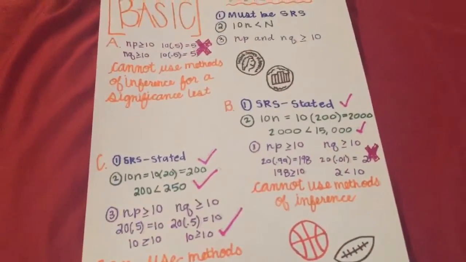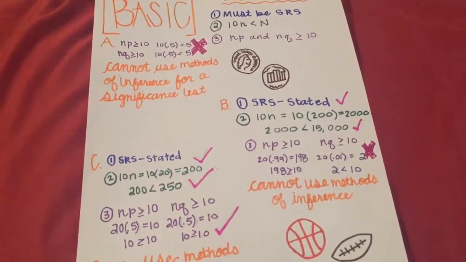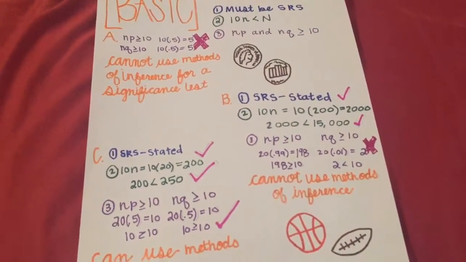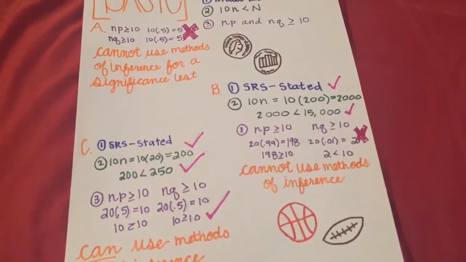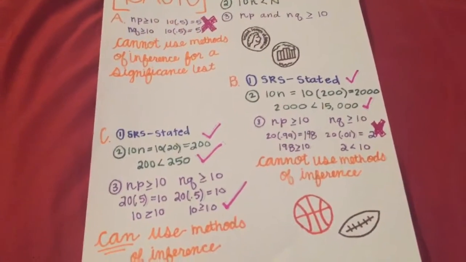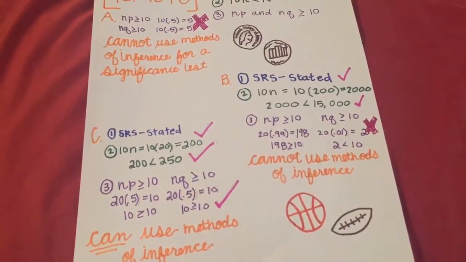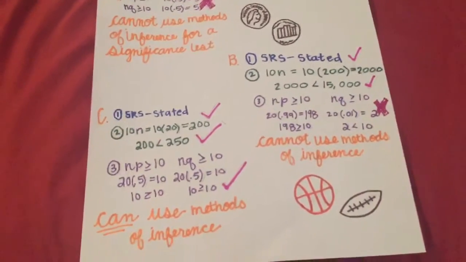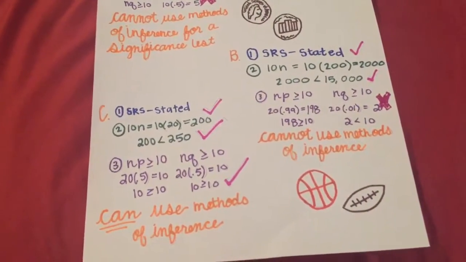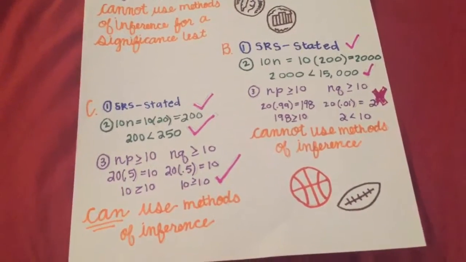The second thing I tested was that 10 times the sample size is less than the population. Our sample size was 200 and our living alumni was 15,000, so 10 times 200 is 2,000, and 2,000 is less than 15,000, so that one works.